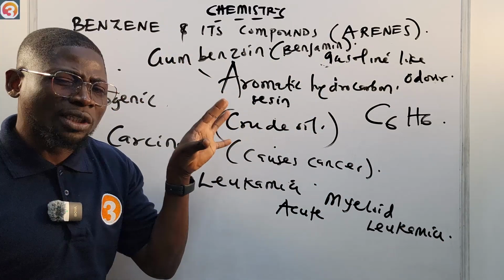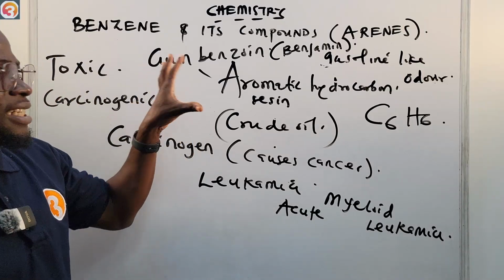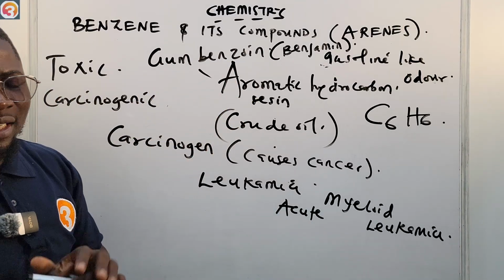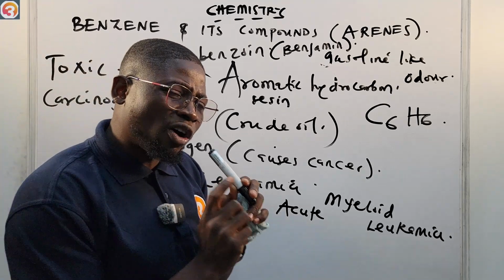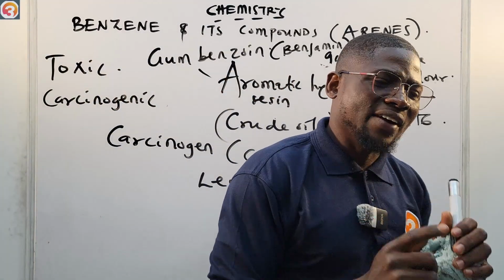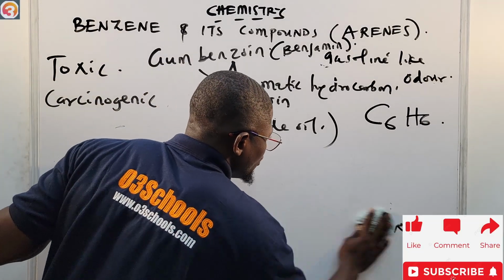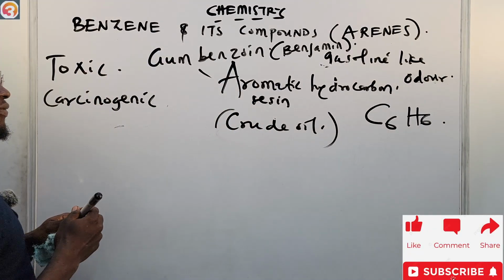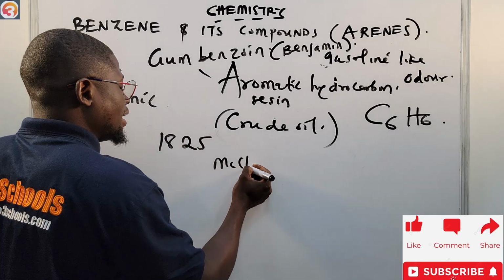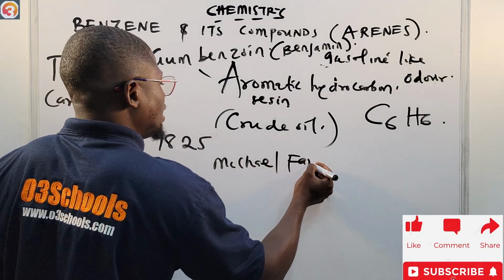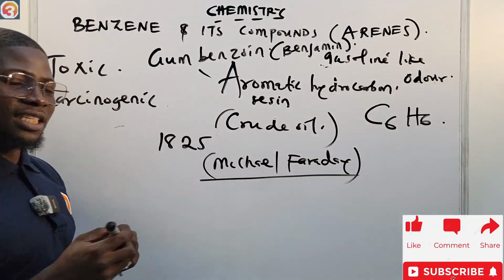The word benzene is gotten originally from gum benzoin or Benjamin, and this gum benzoin is an aromatic resin. Benzene itself was first discovered in the year 1825 by an English scientist called Michael Faraday. He first discovered benzene in the year 1825.